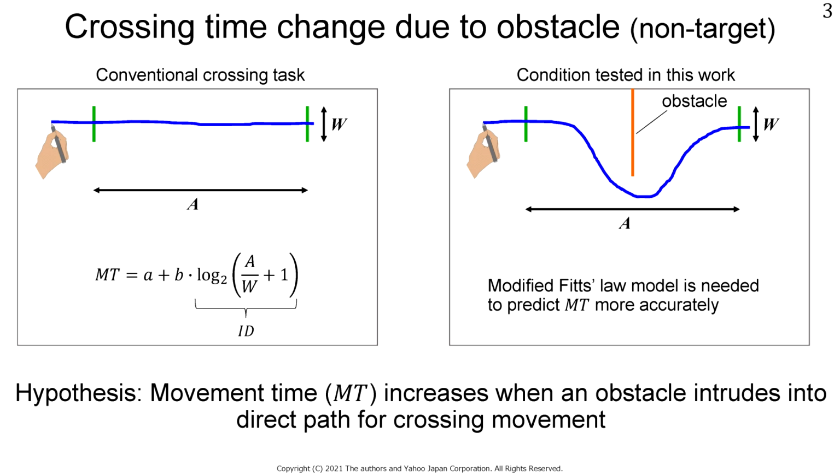However, if there is an obstacle that users have to avoid, the movement distance increases. Thus, we hypothesize that the movement time increases when an obstacle intrudes into the direct path for this crossing movement. A modified Fitts' law model is needed to predict the movement time more accurately.